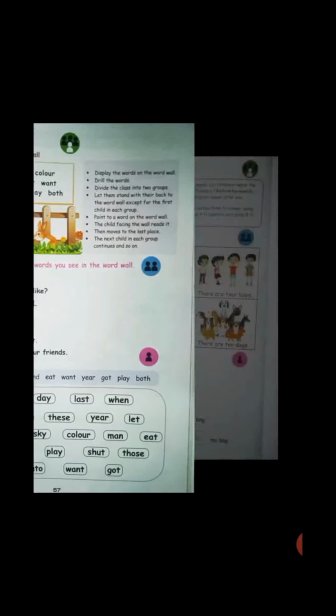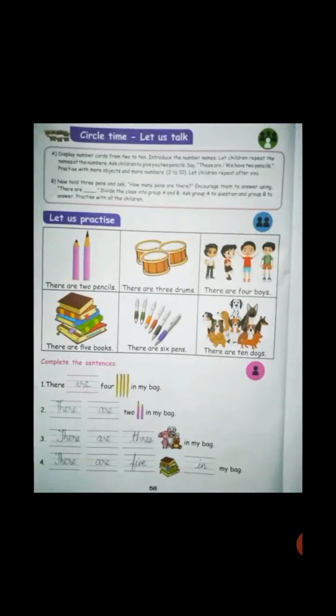Okay, next we are moving on to page number 58. Next we are moving on to circle time. Let us talk. Let us practice, you see. Here there are two pencils. There are three drums. There are four boys. There are five books. Here we are seeing "there are." This is what we are going to learn here.